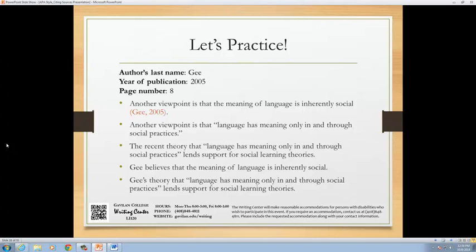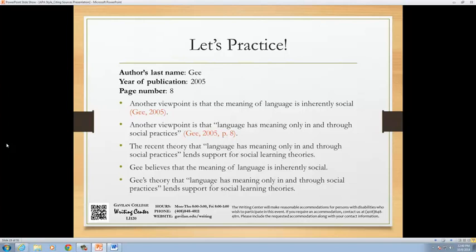Okay, for the first sentence, another viewpoint is that the meaning of language is inherently social. There are no quotation marks, so we know that this is a paraphrase or a summary. That means we only need to include the author's last name and the publication year. We could add a signal phrase at the beginning of the sentence to put the author's name into the sentence, but the easiest thing to add is the parentheses, last name, in this case Guy, comma, date of publication, in this case 2005, parentheses, period, at the end of the paraphrase or summary.